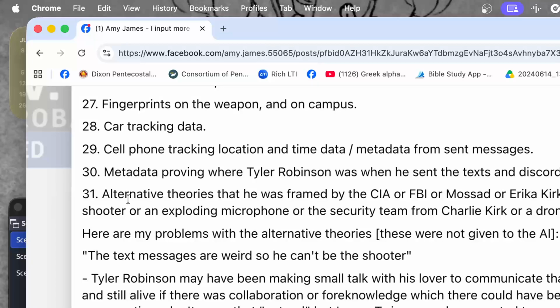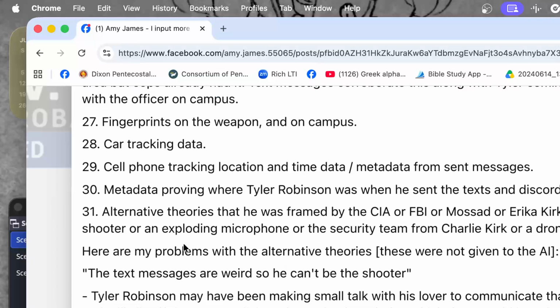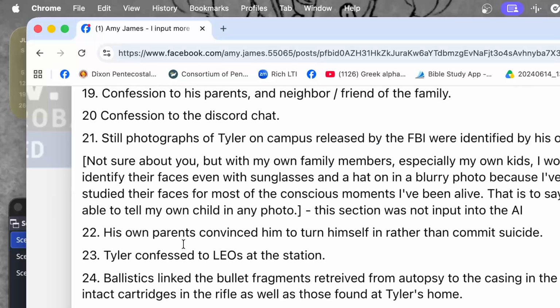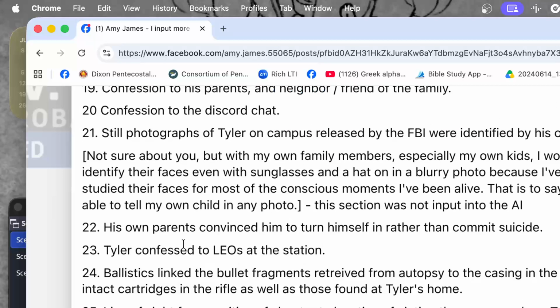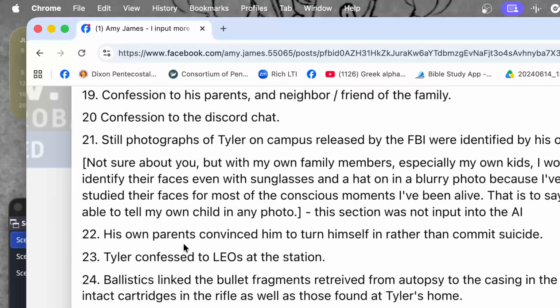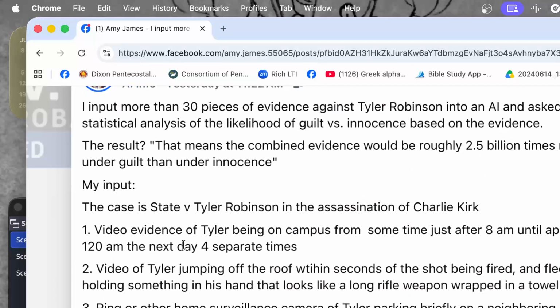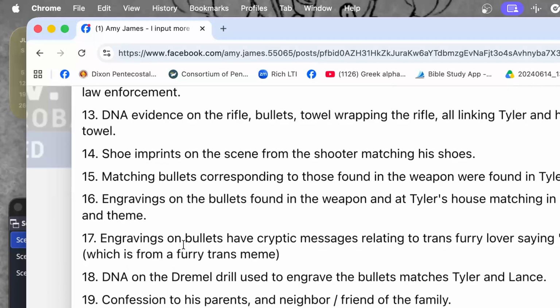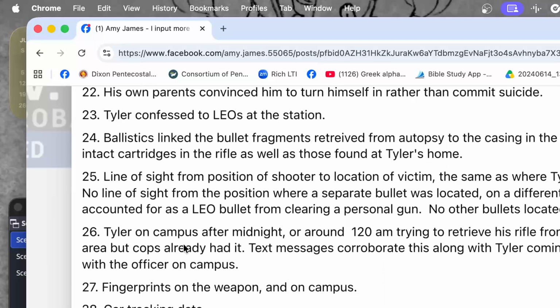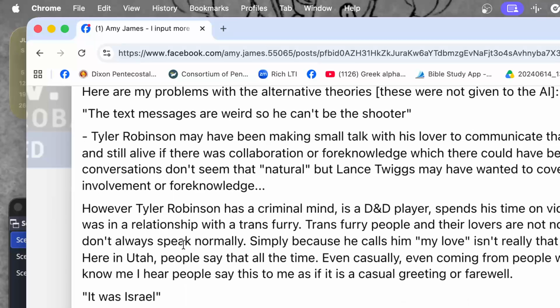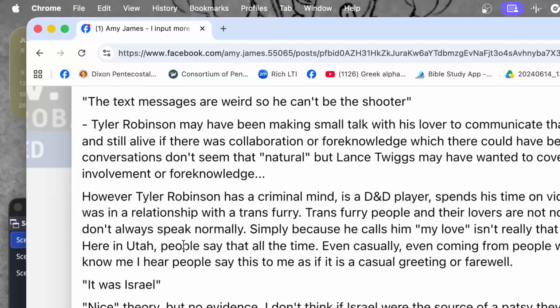31, alternative theories that he was framed by the CIA or FBI or Mossad or Erica Kirk or a second shooter or an exploding microphone or the security team from Charlie Kirk or a drone shot him. I didn't put my alternative theories into ChatGPT because I was only asking it to evaluate the likelihood of guilt versus innocence based on the true evidence that was presented, and I didn't want to make it look at the alternative theories, but I'm just going to go ahead and read my comments on the alternative theories anyway.